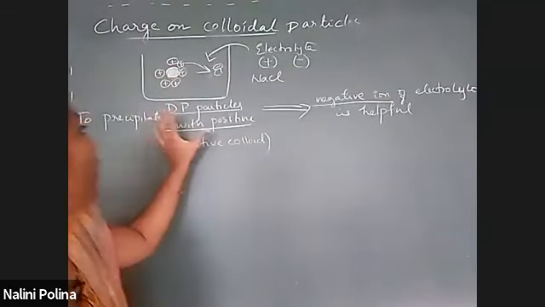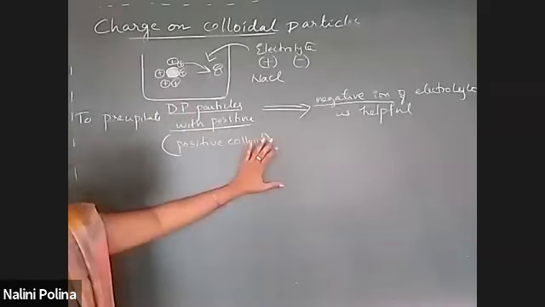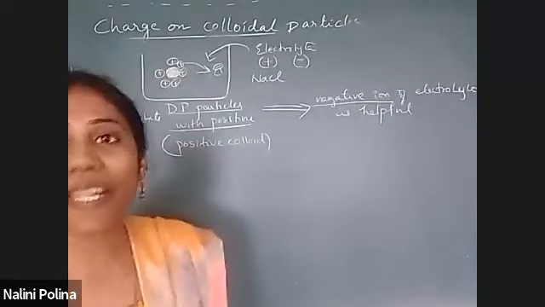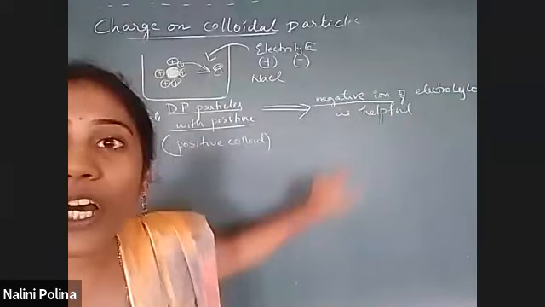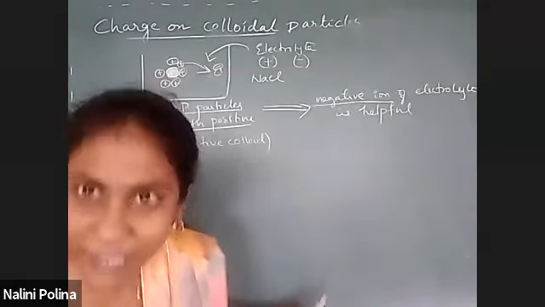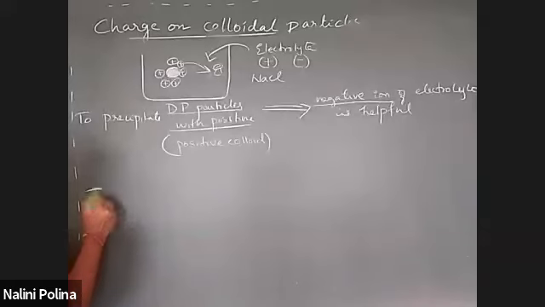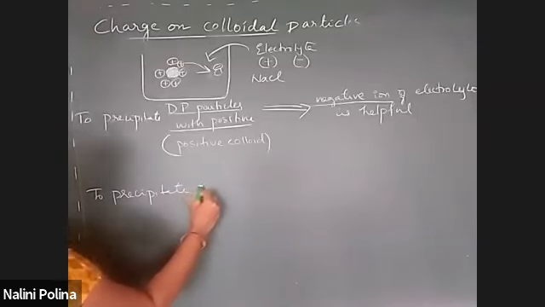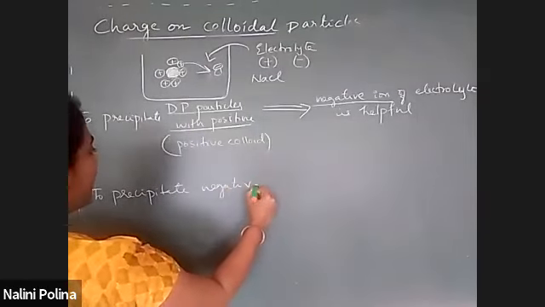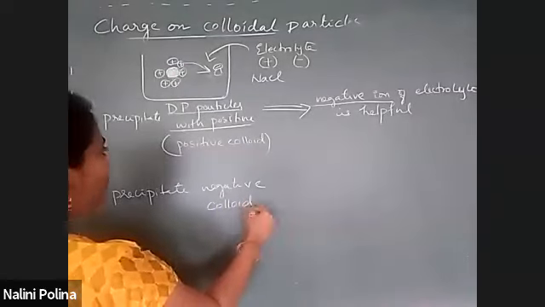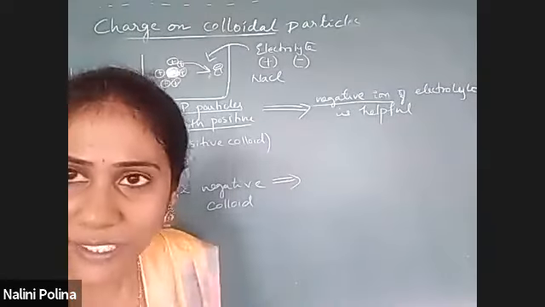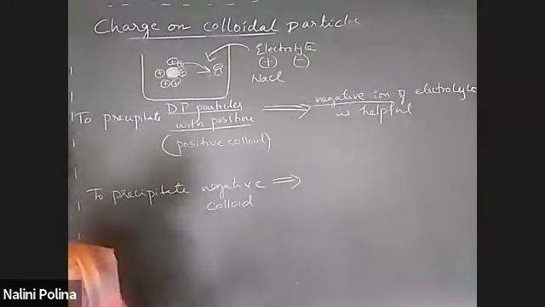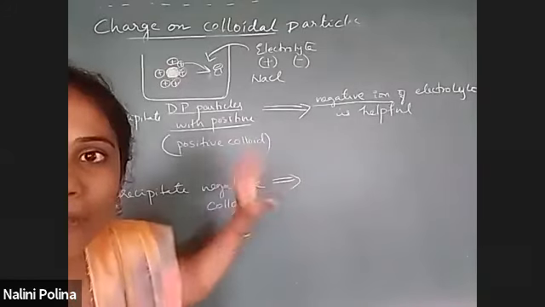Clear? So to precipitate a positive colloid, which ion of electrolyte is responsible? Negative ion of electrolyte is responsible. Similarly, second point. To precipitate a negative colloid, can you tell me, you will add electrolyte, but which ion of electrolyte is responsible here?